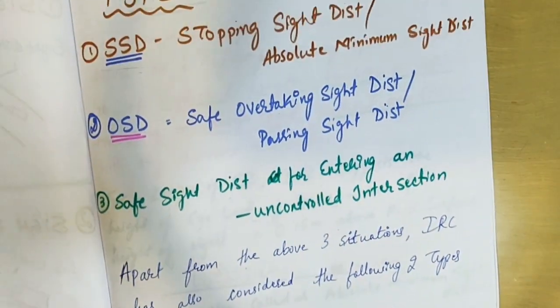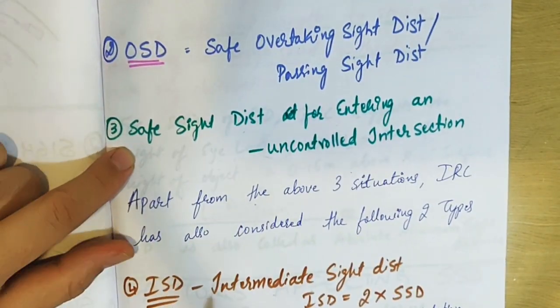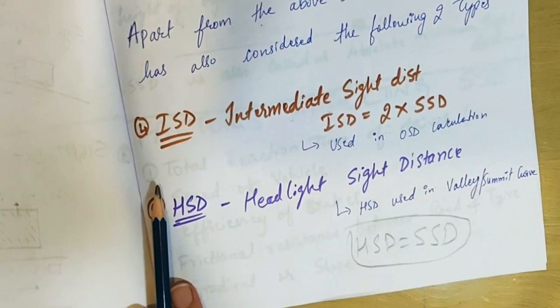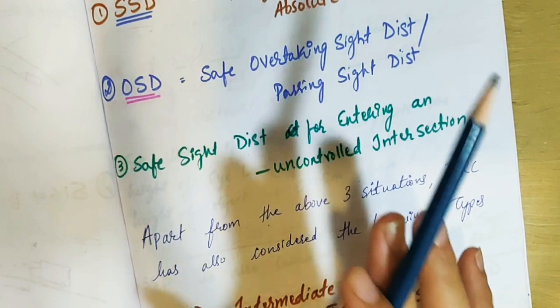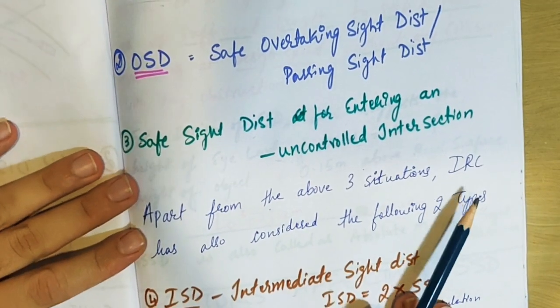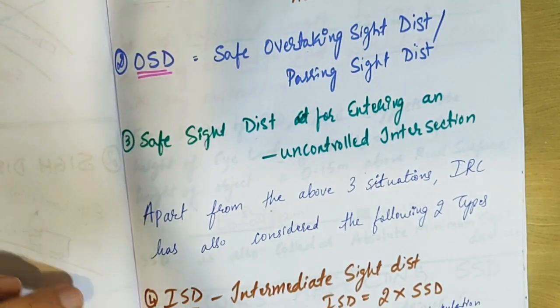Again, we are going to study each and every type. So the first type is SSD, then OSD, safe sight distance at intersection, then ISD and HSD. You have to remember these five and just a basic explanation of what these five are. Anyway, when we solve problems, you will understand all these things in detail.